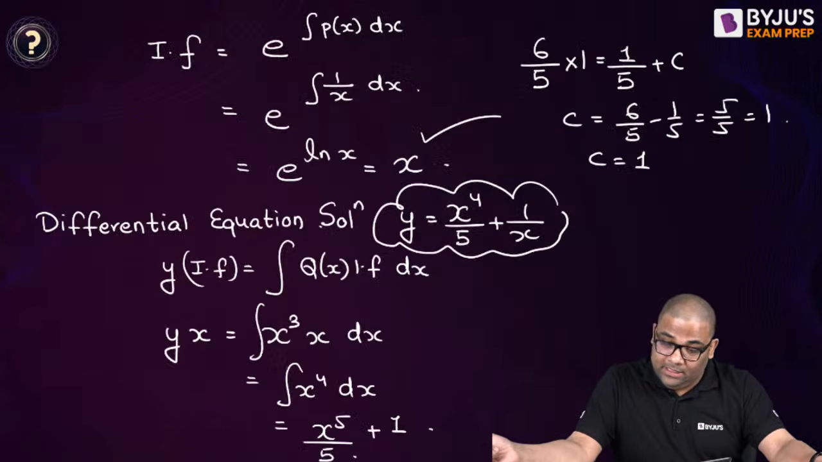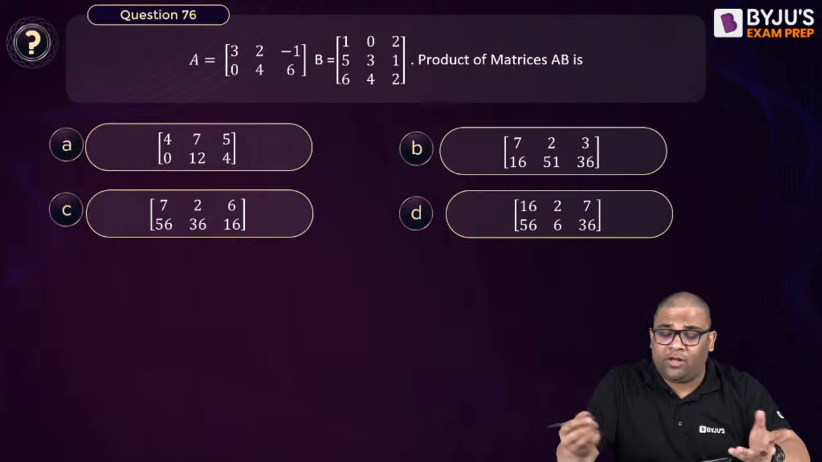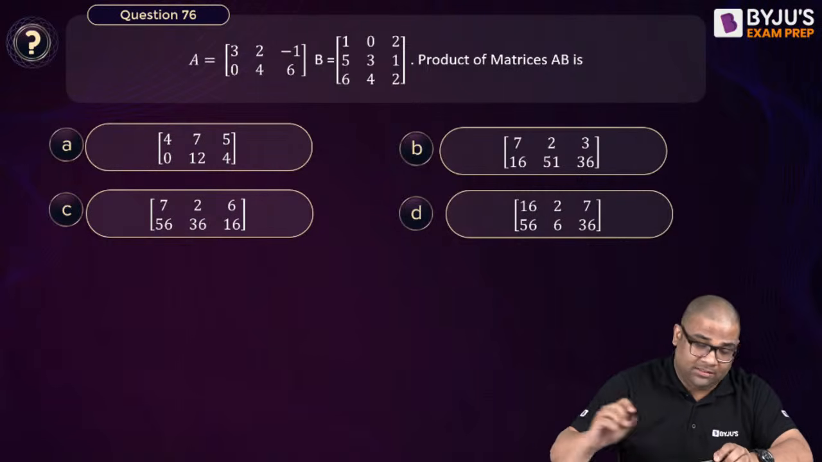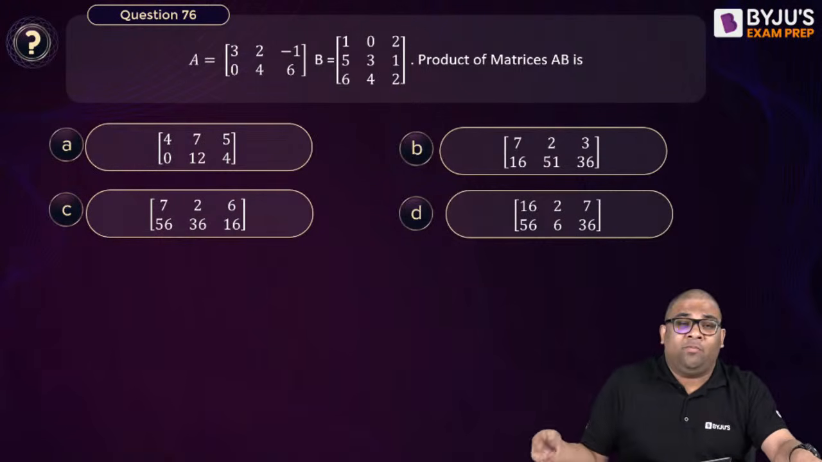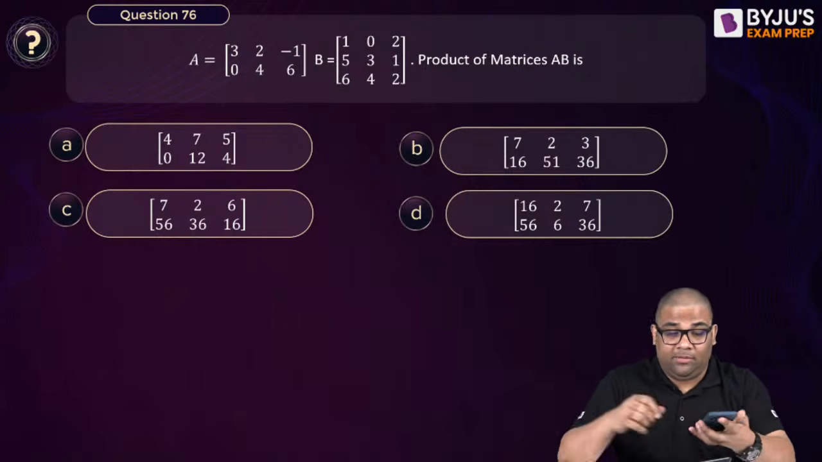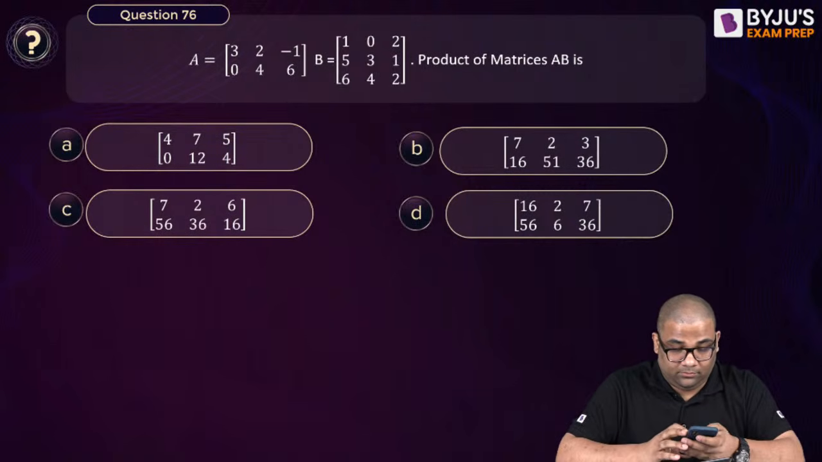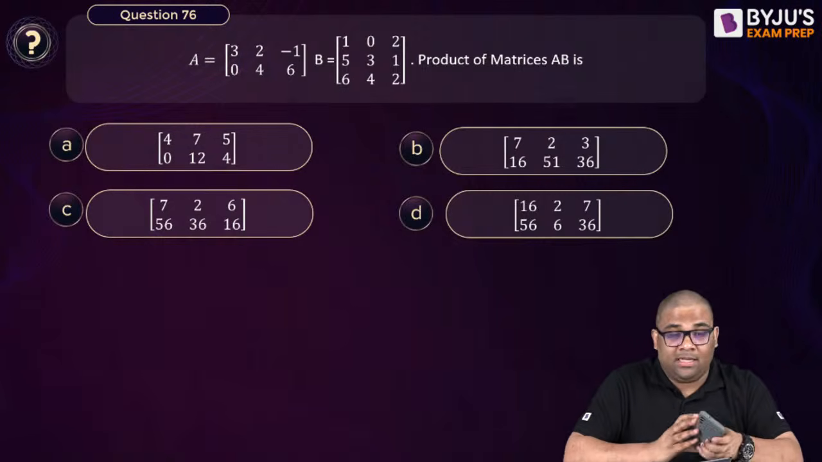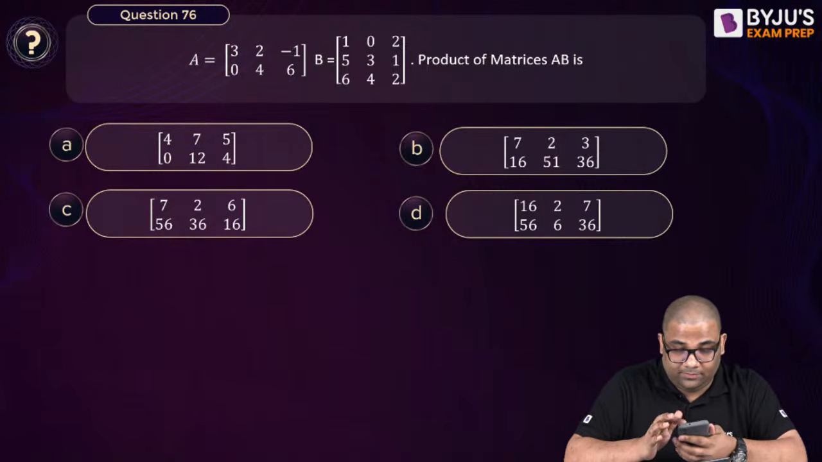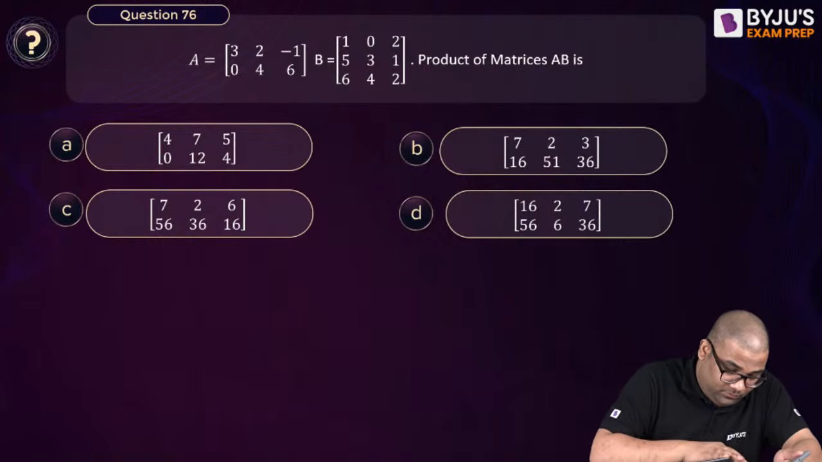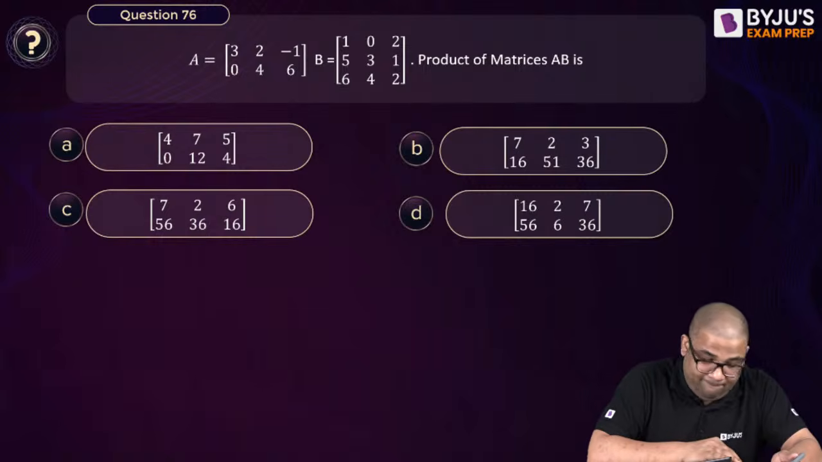Okay, next. This is a very simple question. Product of matrix you can do. Do the product of matrix and give me the answer. Product of matrix you studied in your class 11th only. Solve this and tell me the answer. Come on, make it fast. You have 29 questions to do.